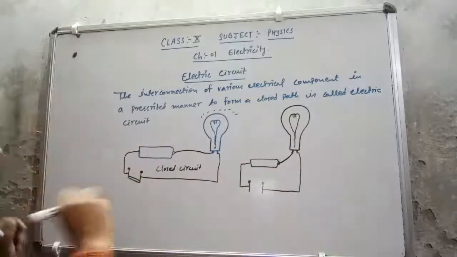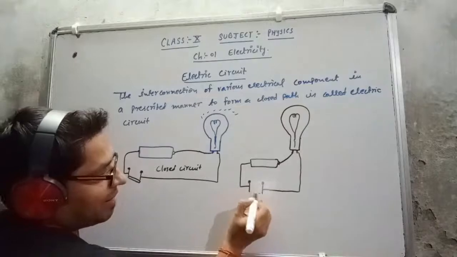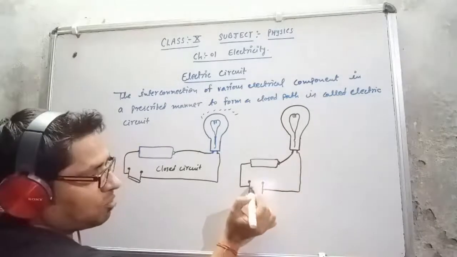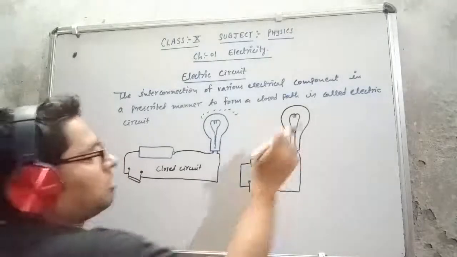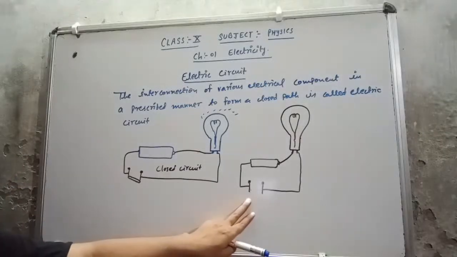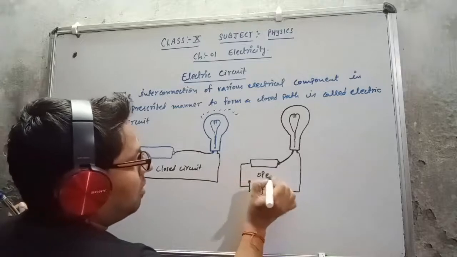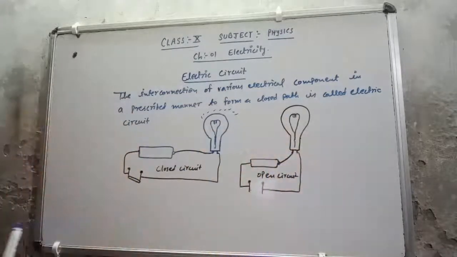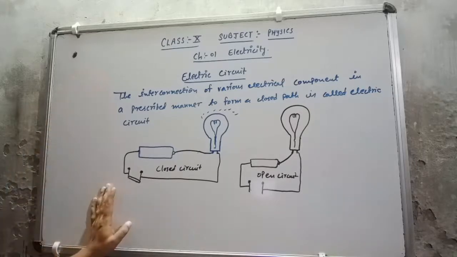Now here you will see that these two pins are not interconnected. That means the current is coming from here and stops at that place only. It is not passed from here to here, so I can say that this bulb is not going to glow. So there is a disconnection available here. So I can say that this is the open circuit and current will not flow, meaning the bulb will not glow. That is the electric circuit and its types.